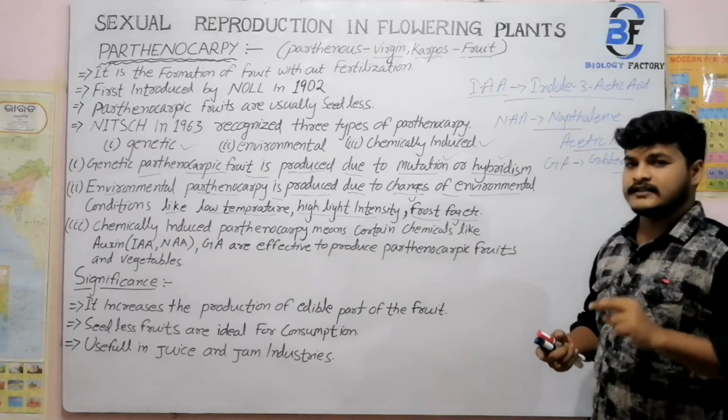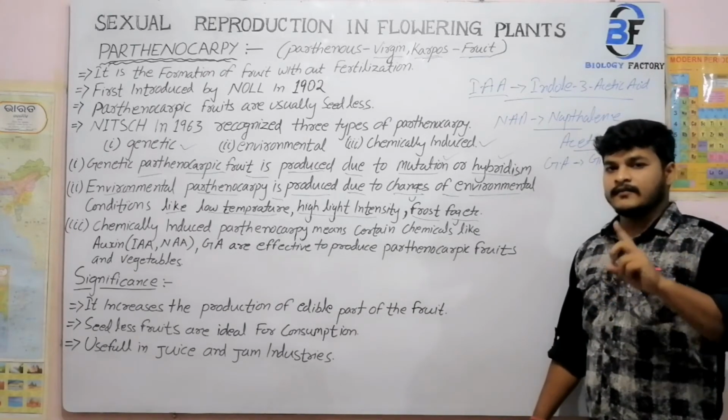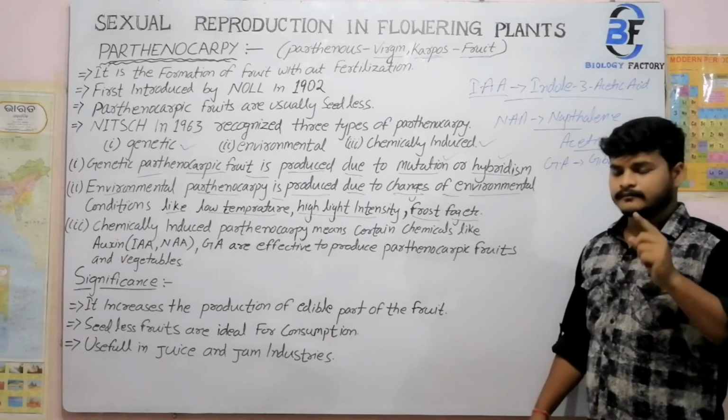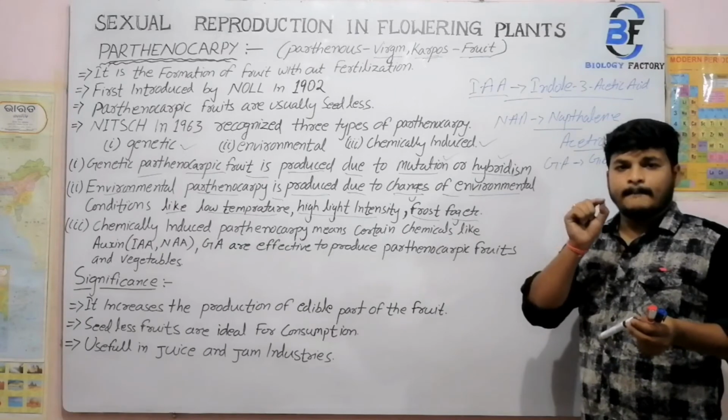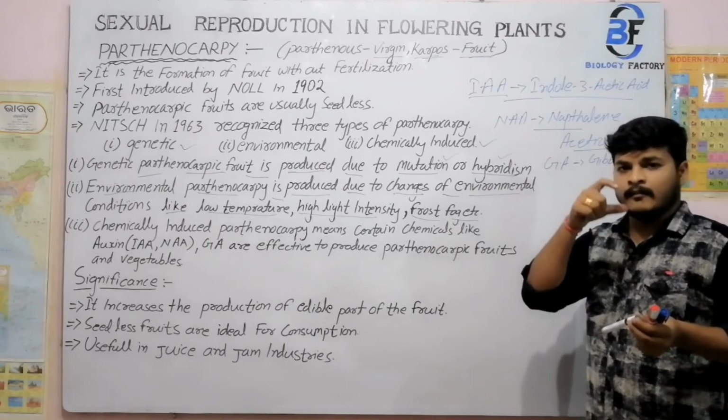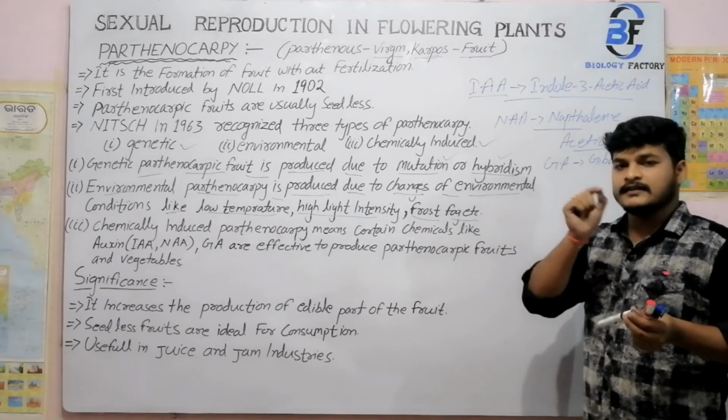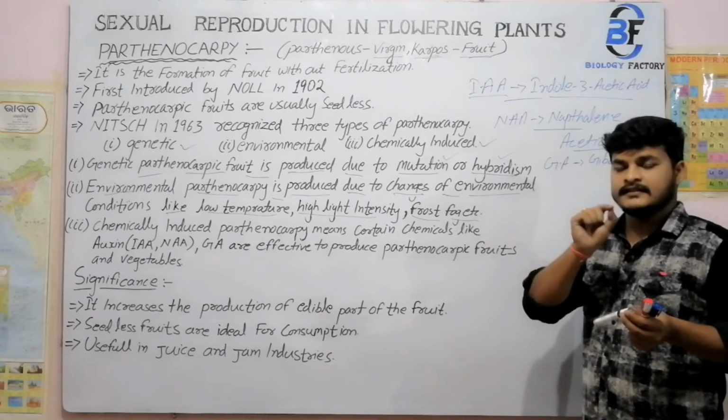Let's take 2 examples first. The first example is custard apple. In custard apple there are black colored seeds, a number of them, and a pale white structure.